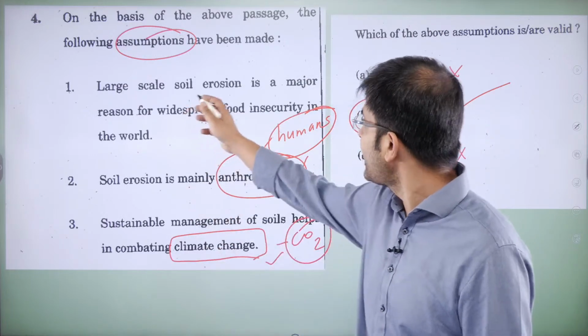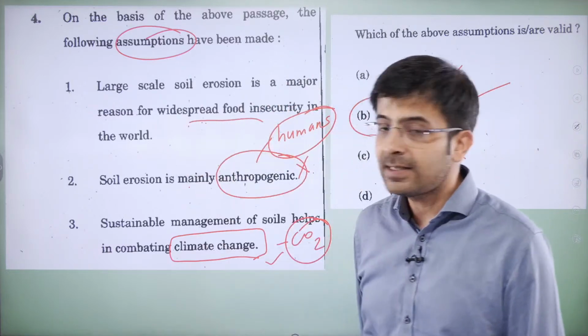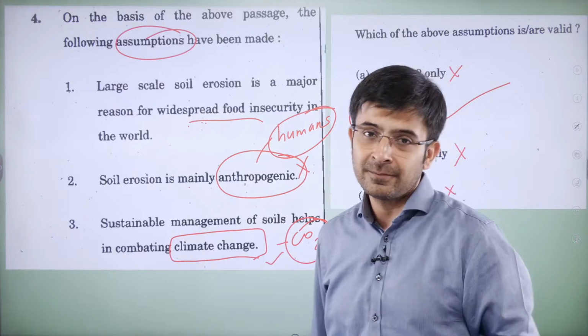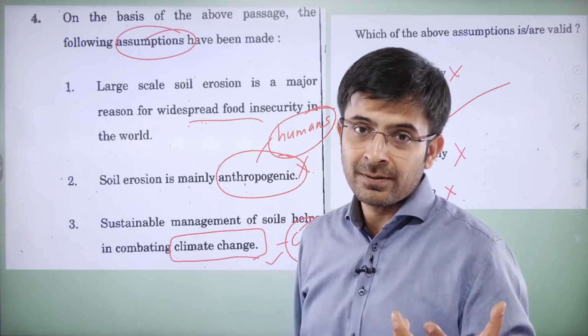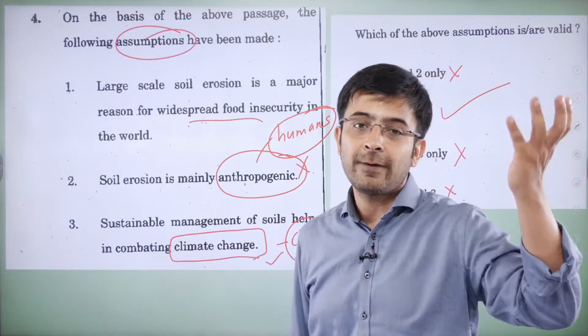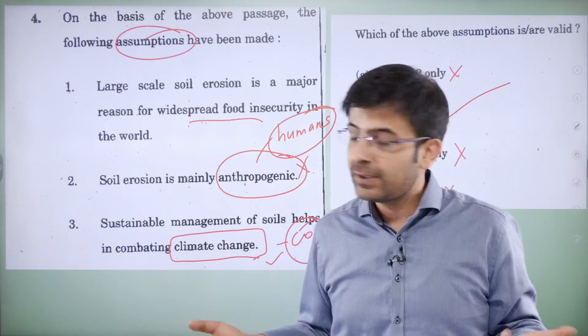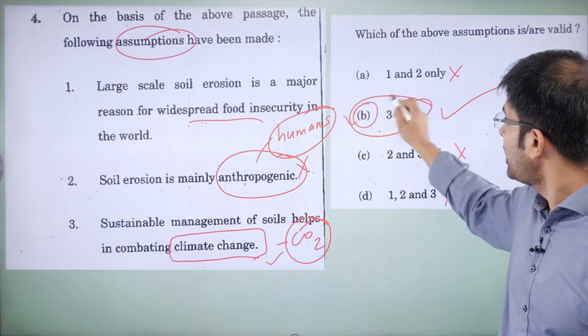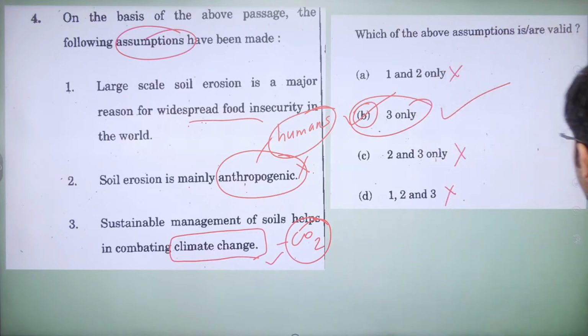This, obviously, large-scale soil erosion is a major reason for widespread food insecurity in the world. It's not exactly the assumption he's making. What he's saying is that there will be problems, but he's not exactly saying it's going to lead to widespread food insecurity. How will you draw that conclusion? Simple. B. Correct. Good answer, Swati. Well done. Good. Okay, we'll move forward.